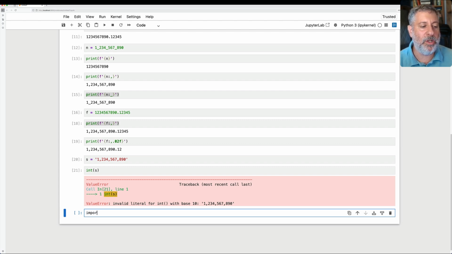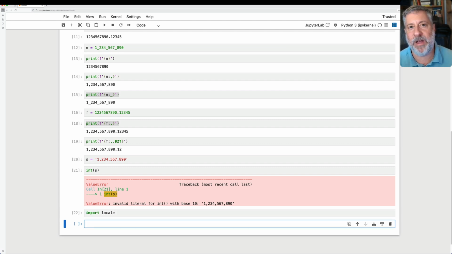Well, I can say import locale, and locale is a module from the Python standard library that normally helps us with translations, but this is actually something it knows how to do as well. And I can say here locale.setlocale, and I'm going to indicate I want to set all of my locale information. So this is going to be locale.LC_ALL, and I'm going to say I want to use en_US, that is English as spoken in the United States, .UTF-8.